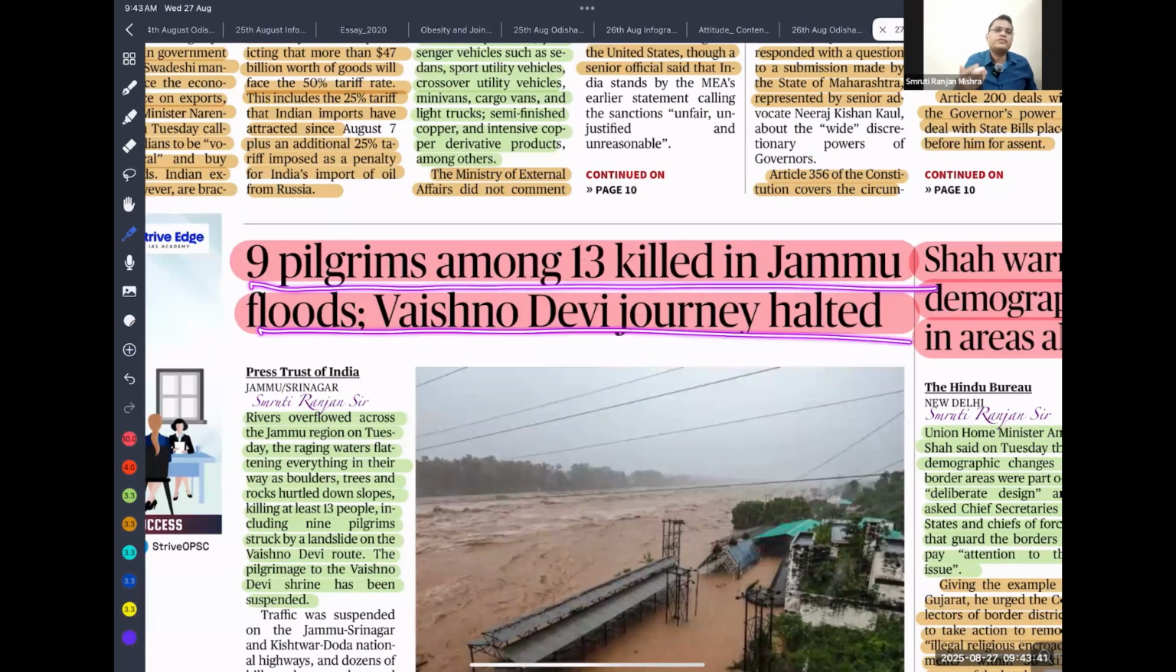Vaishno Devi journey halted. Severe rainfall is happening in Jammu and Kashmir. Because of that, so many people are dying, and the Vaishno Devi Yatra is currently halted.